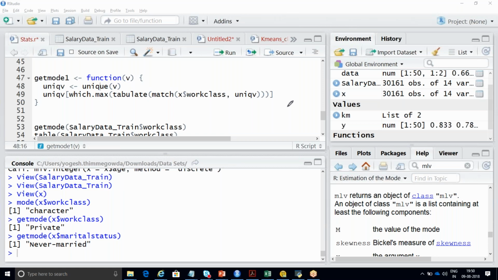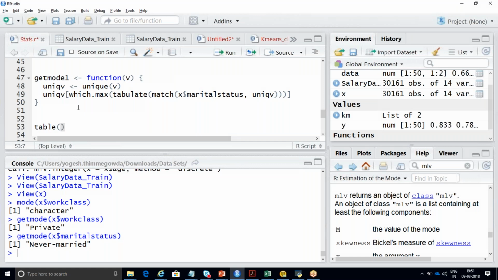and this function tabulate will identify under the work class column or marital status column. So let me change it to marital status and show you in an easier way. Marital status, this is nothing but your data set name X, marital status, match. It is going to match with respect to the unique value. Before this I'll write one more line of code just to understand what this function does. Table of X dollar marital status.